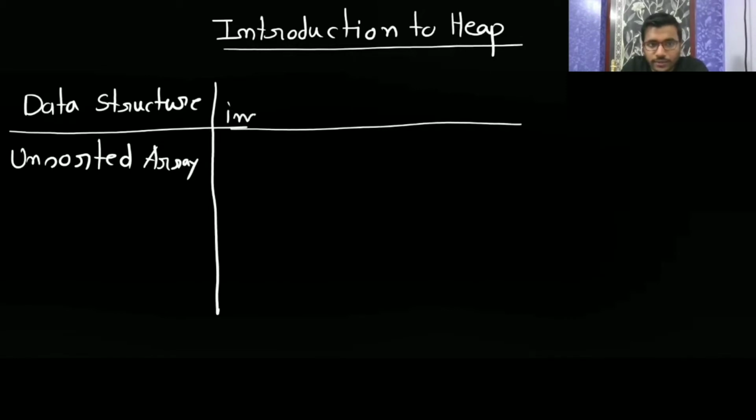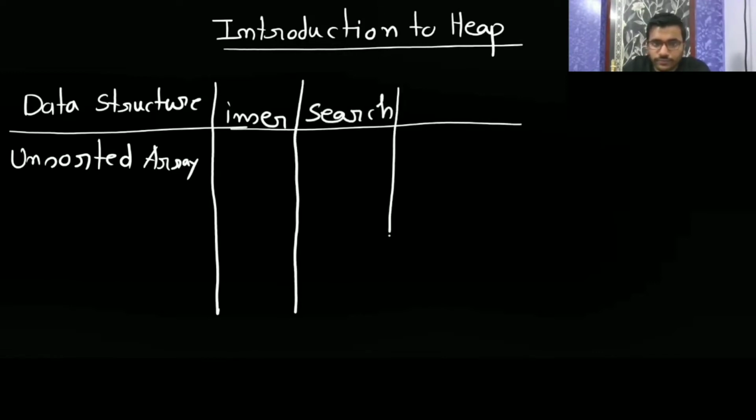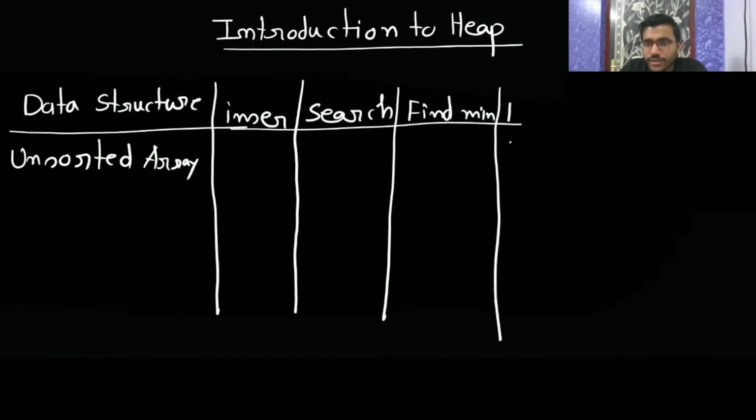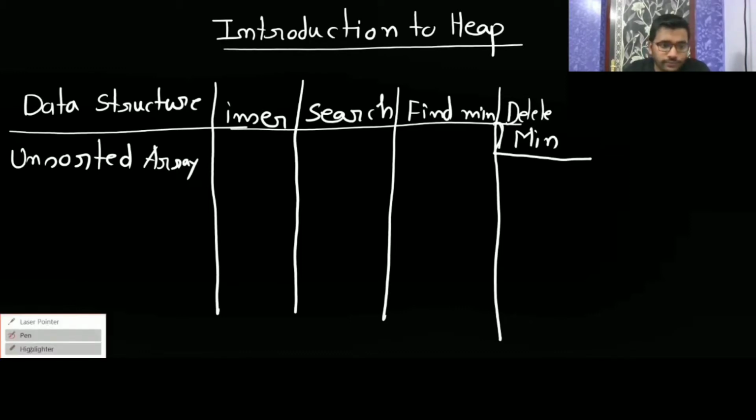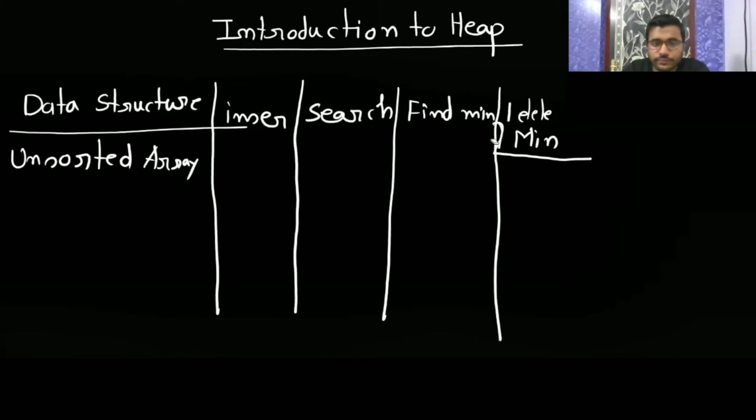You are doing insert, search, find min, and the next operation is delete min. That is what you are going to do here.